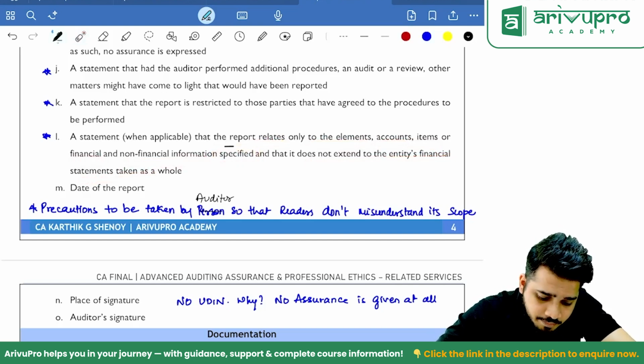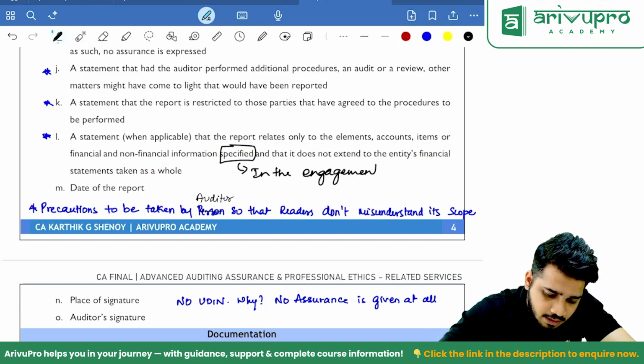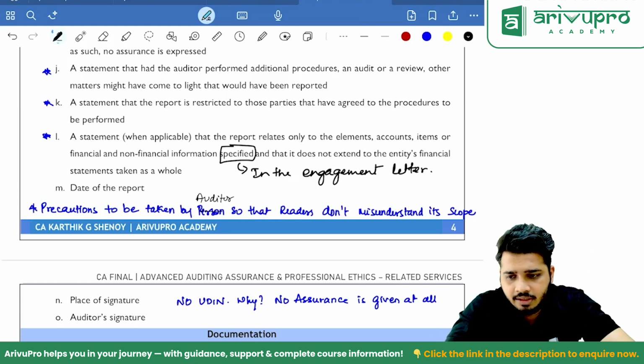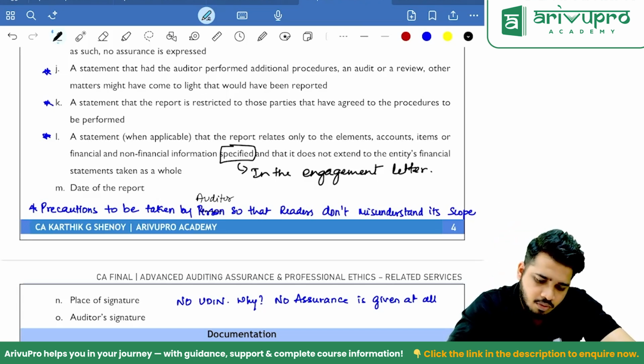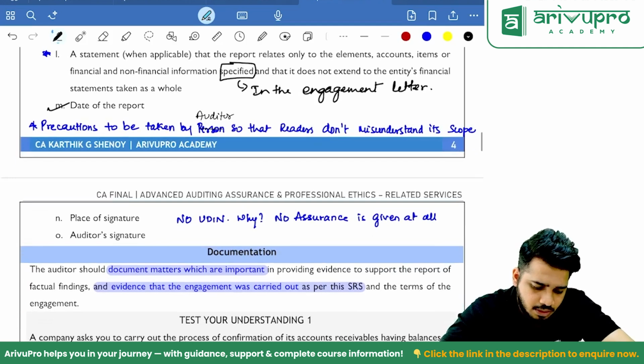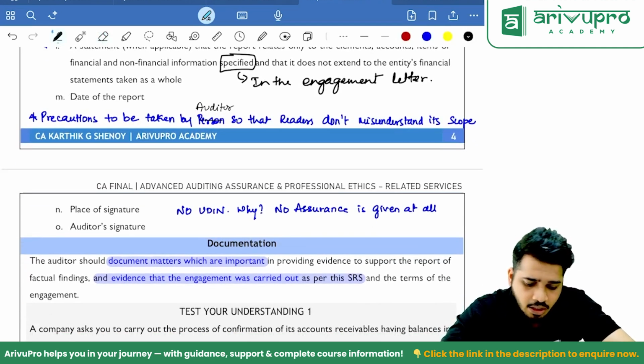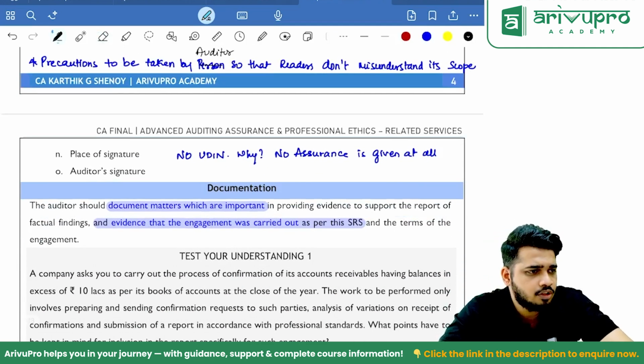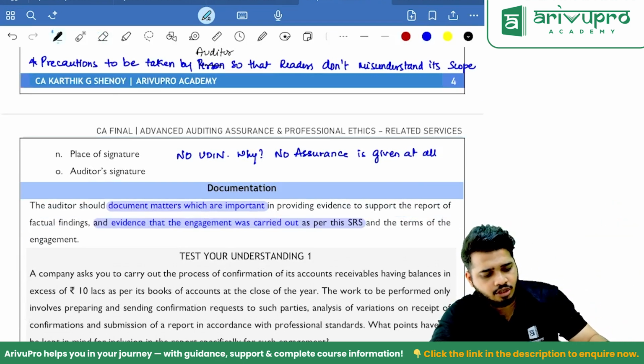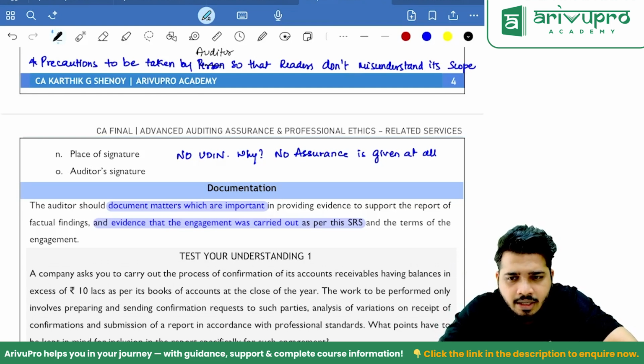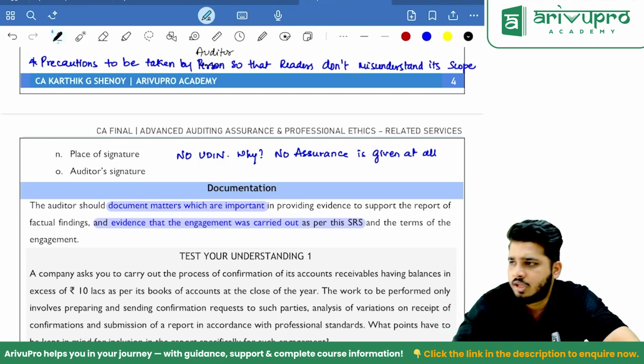So where is it specified? Specified in the engagement letter. Clear? Okay. Next, date of report as usual. Place, signature. Now here UDIN we will not put because assurance is not given at all, therefore no UDIN is required. MCQ can be asked. In case of these two standards that we are going to learn, UDIN is not at all required.